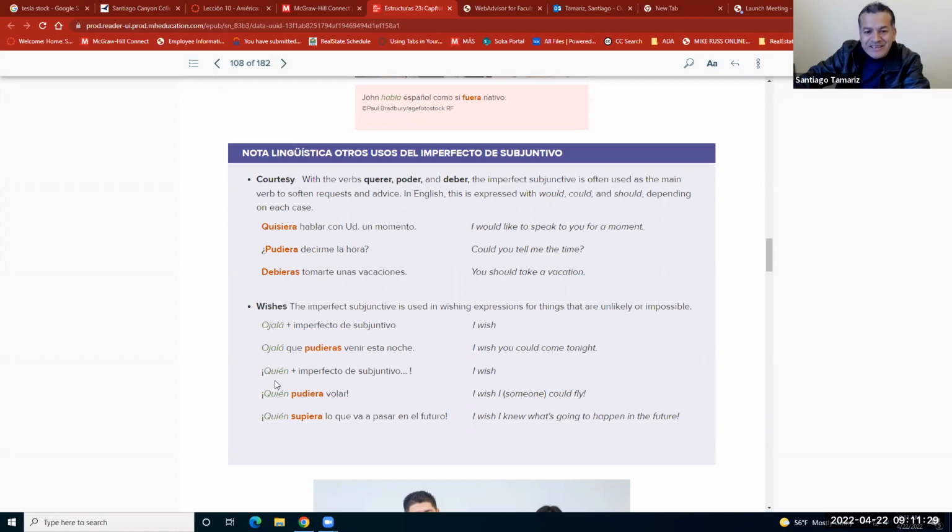¿Quién? Imperfecto del subjuntivo. ¿Quién pudiera volar? I wish I could fly. ¿Quién pudiera volar? Imperfect subjunctive. ¿Quién supiera lo que va a pasar en el futuro? I wish I knew what is going to happen in the future. Bien, for those situations, courtesy and wishes.